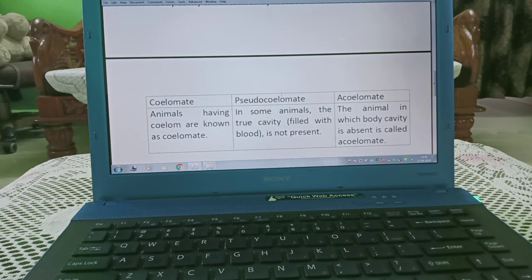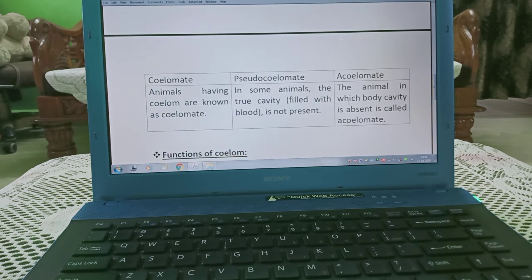So the organisms that have the presence of coelom are known as coelomate. Those who are having a false coelom are known as pseudocoelomate. Acoelomate: they have the absence of coelom.